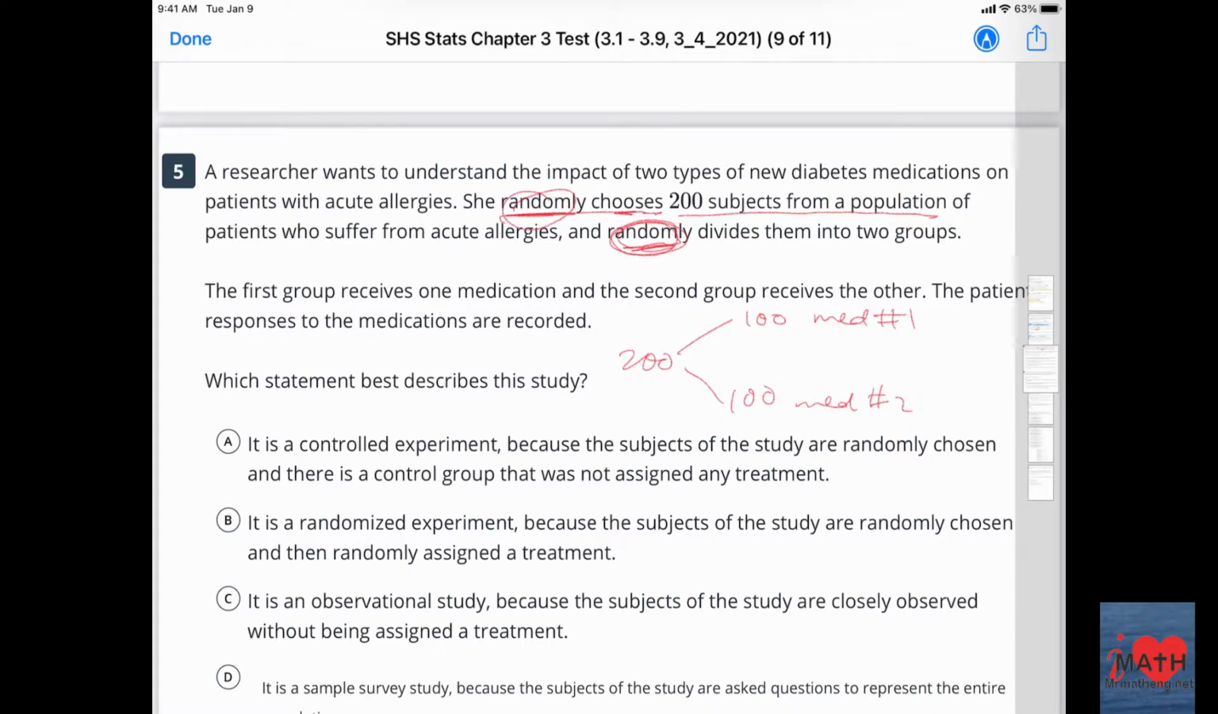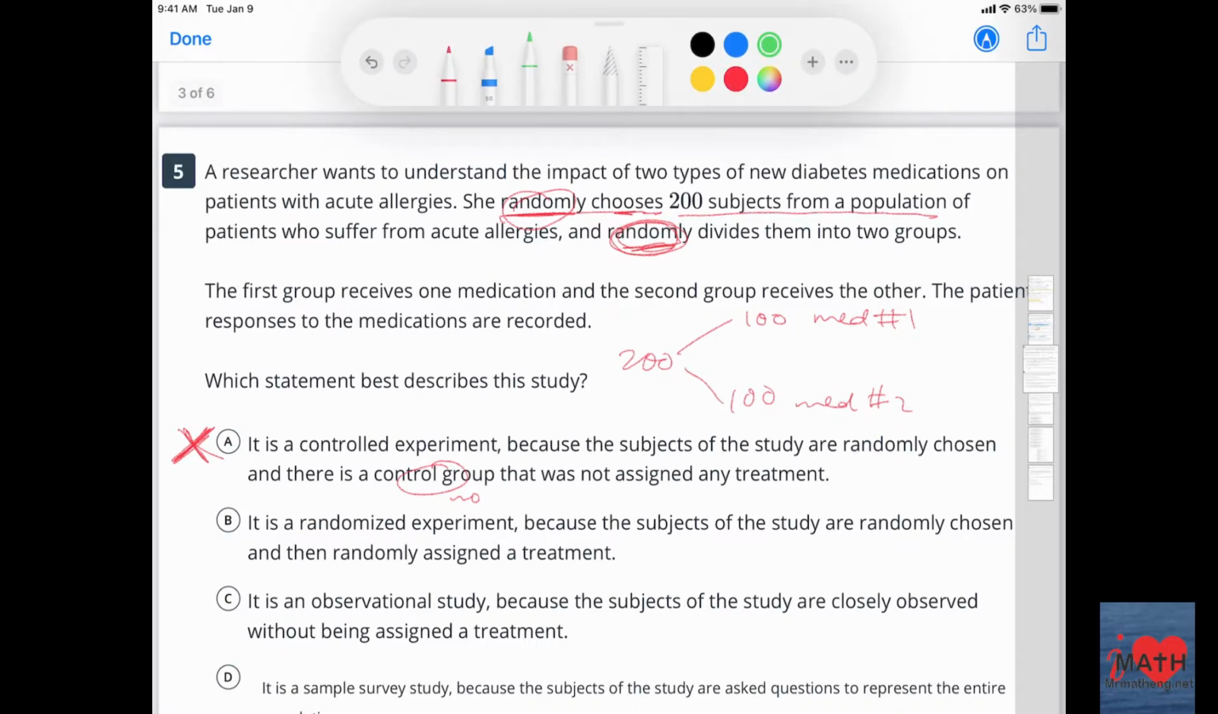A. It is a controlled experiment because the subjects of the study are randomly chosen and there is a control group that was not assigned any treatment. There was none. I got no medicine because you're comparing medicine and no medicine. So no. B. It is a randomized experiment because subjects of the study were randomly chosen. Yes, how we got them. And randomly assigned to a treatment. Yes. I like this one.